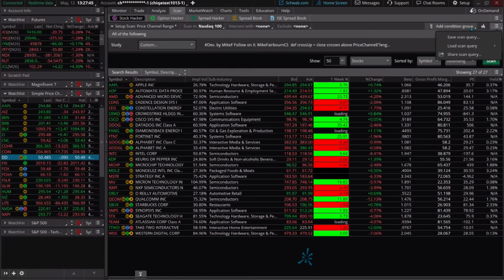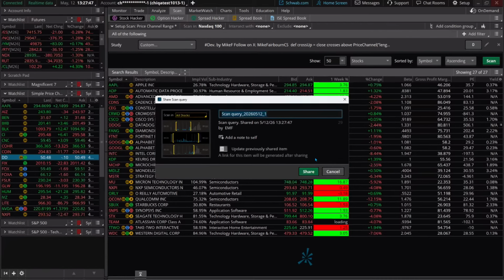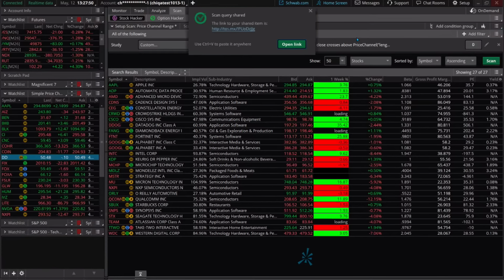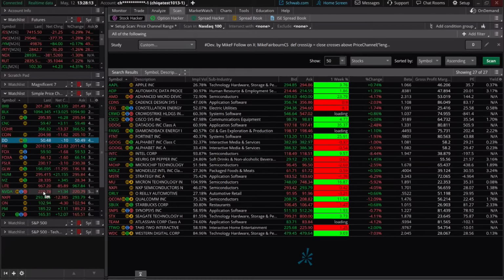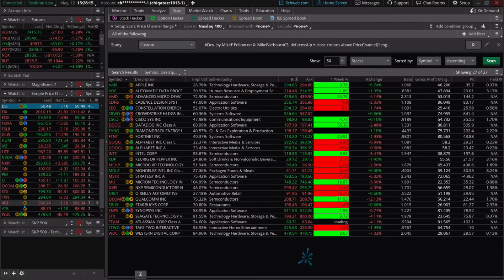So let's come over here, and I'm just going to share this one, and I'm going to call it exactly what it is. I'm just going to give you the same name, which is price channel range, as a way to find swing trade type setups in here. All right. Now, before I go into our last one, what I want to do is show you how this one is completely different from over here. By the way, NVIDIA, you are getting some tech stocks over here too. WDC's over here, Texas Instruments.